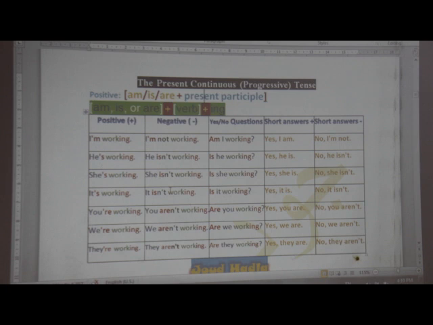Now here it's very easy to make a question using the present progressive, because we only need, dear students, to invert the helping verb, and in this case it's the present be, namely am, is, are. So, am I working? Is he working? Is she working? Now the short answers will be: yes I am, no I am not. Yes he is, no he isn't. Yes we are, no we aren't.